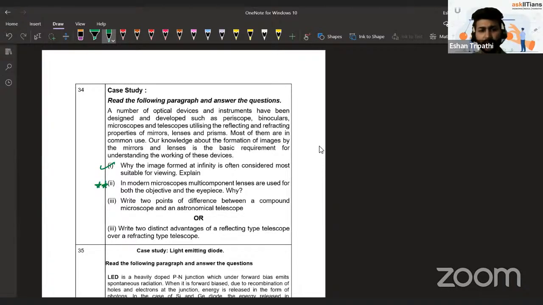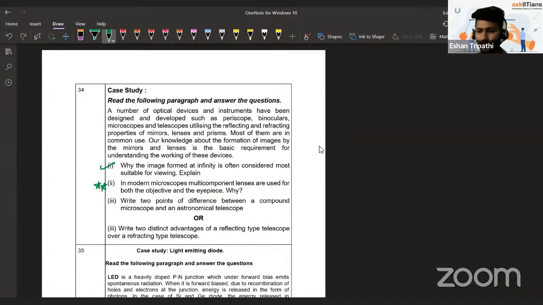Not tricky, really. If you understand the theory, the answer to this question you would not find straight in any book. You won't find it straight in NCERT at least. But if you understand the other topics like aberration, then you will be able to guess, think by yourself why they would require multi-component lenses in both objective and eyepiece of a microscope.